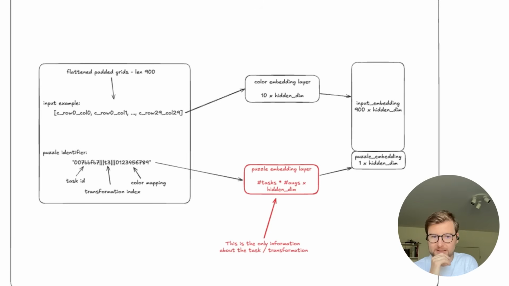And as a consequence, because this is an embedding layer, right? It's fixed. It has this fixed number of rows. You can probably extend it somehow, but generally it's a fixed size, and each row in it has a specific fixed meaning because it belongs to a fixed puzzle identifier. This model can only work on puzzle identifiers it has seen at training time, right? There's no way of feeding in a new task with a new puzzle identifier and then trying to make an inference on it. The model wouldn't know what to do with it because it hasn't seen it at training time.